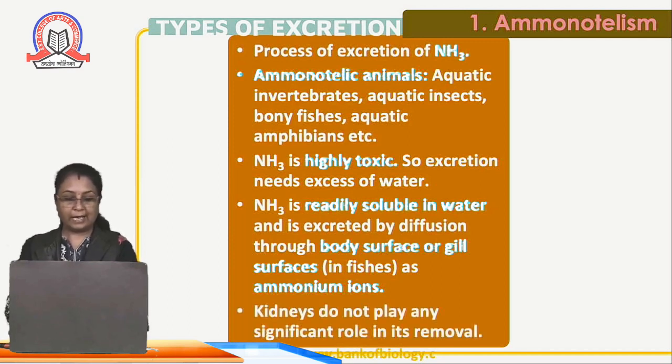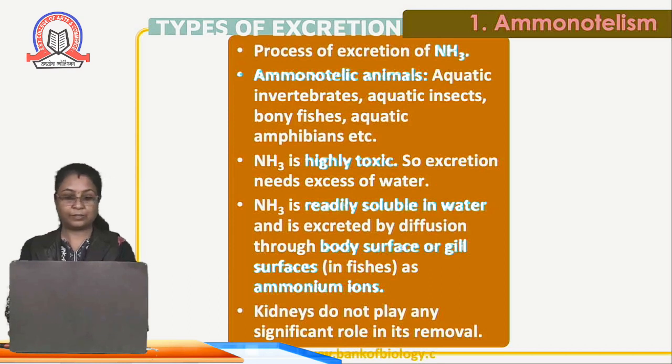So here, as we have seen, ammonia can dissolve in water and be removed from the body surface and gills. So there is not much requirement of kidneys. Here kidneys do not play an important role. Till 10th standard, we have learned that kidneys are the excretory organs.